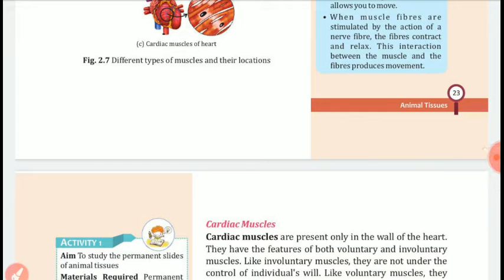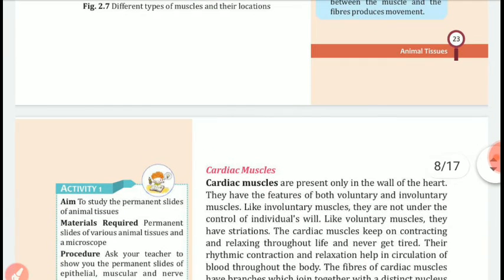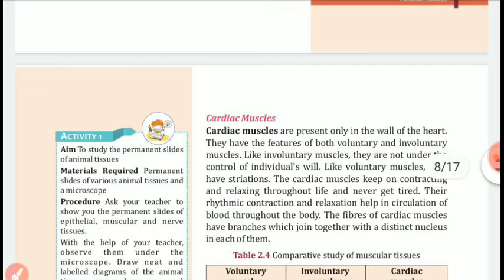Next is cardiac muscles. Cardiac muscles are present only in the walls of the heart. They have the features of both voluntary and involuntary muscles.